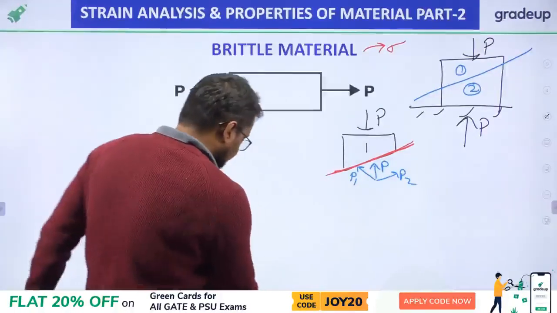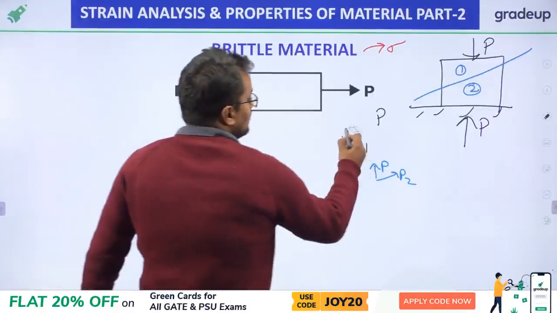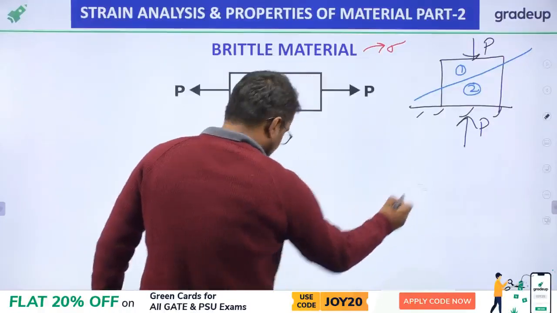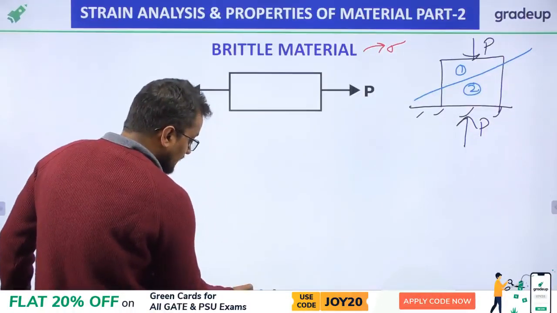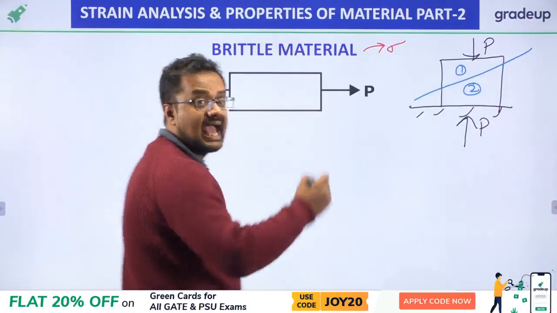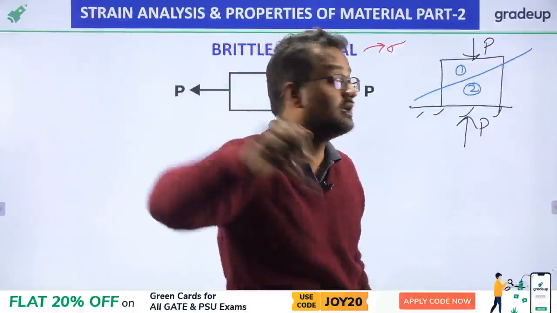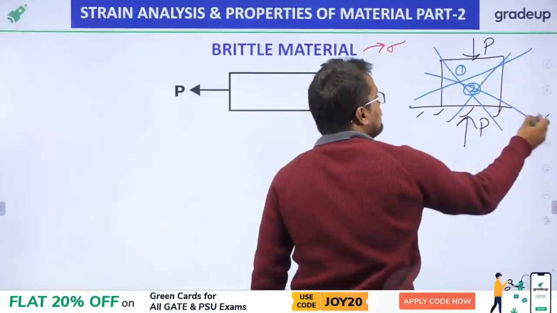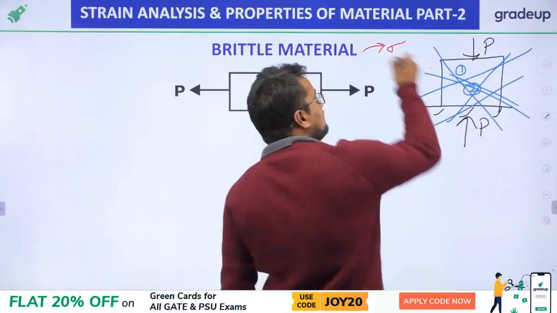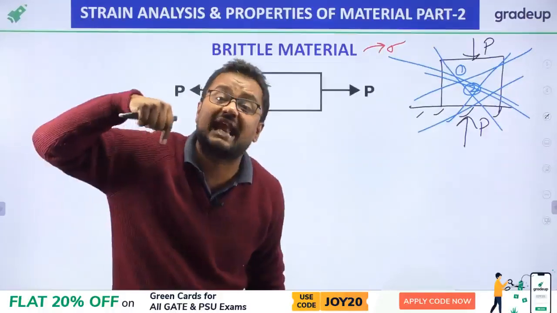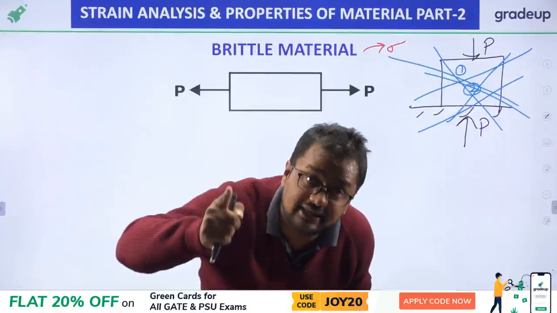Now, my friends, see here: how many planes can this body have? This body can have infinite planes. One plane may be like this, one plane may be like this, one plane may be like this. There are infinite planes on this body.